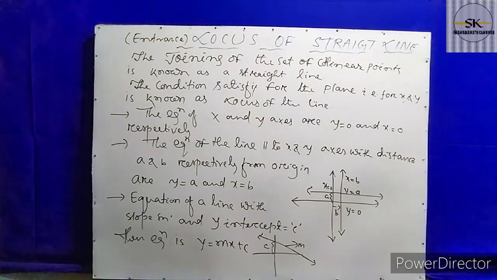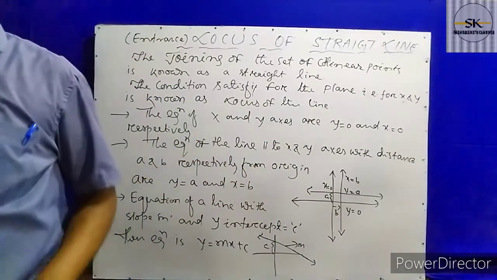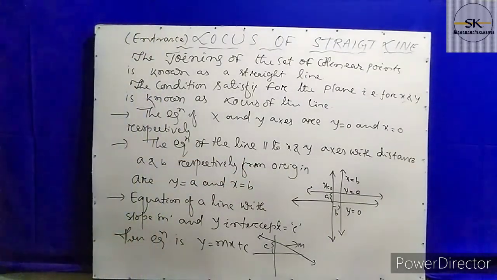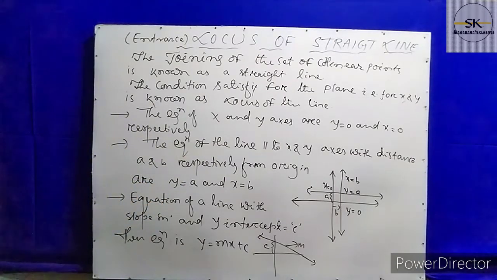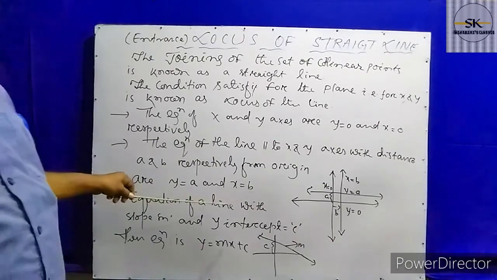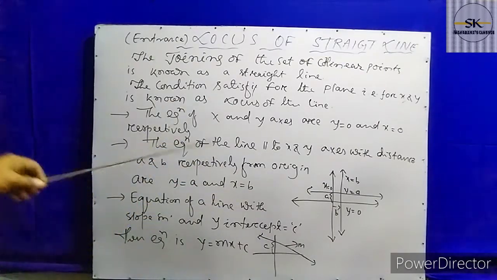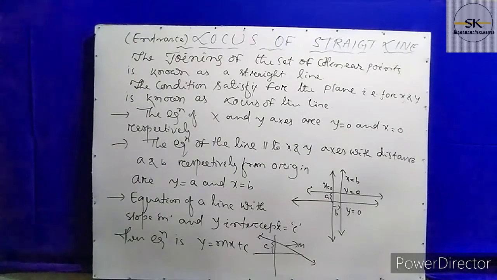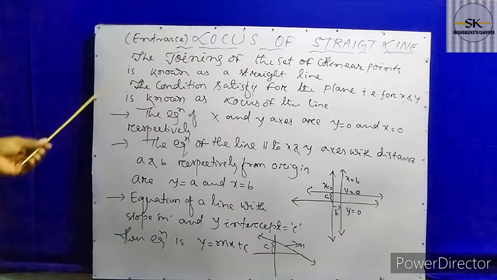When a straight line is moving in space, it is said to be a three-dimensional straight line. Two-dimensional straight line means a straight line moving along the plane. And the one-dimensional straight line is nothing but the horizontal lines and the vertical lines, along with the x-axis and y-axis. So here are a few points about the straight line.